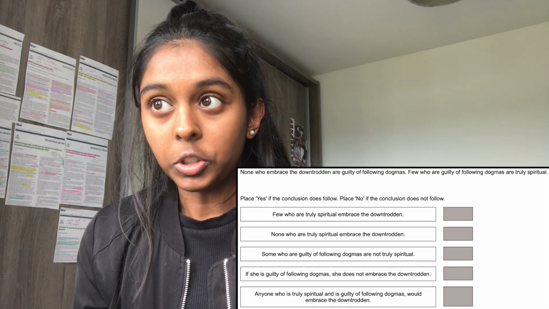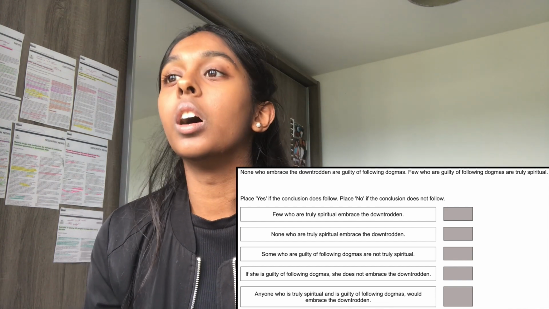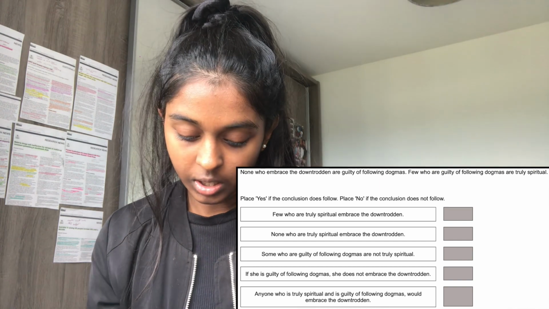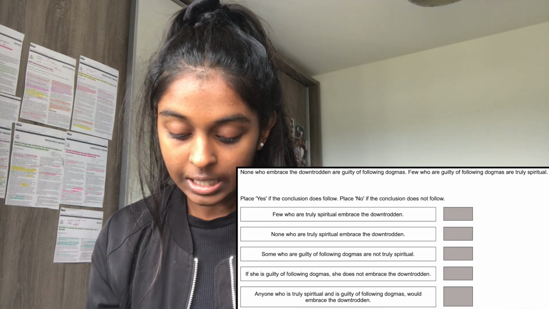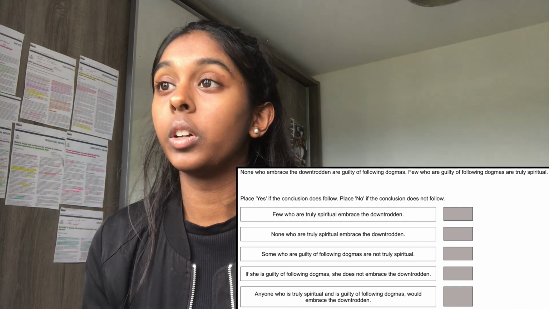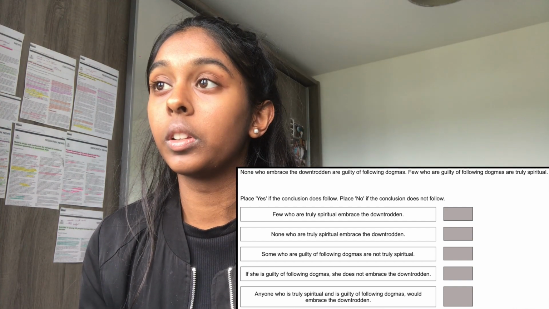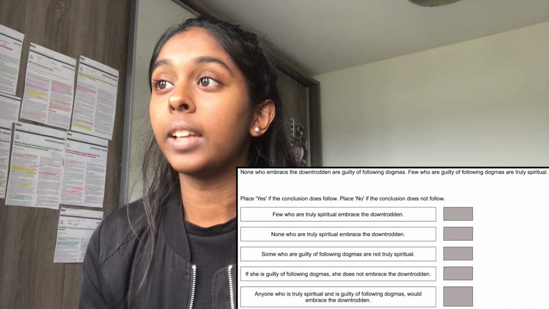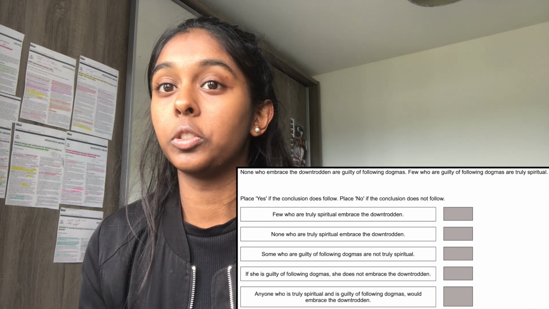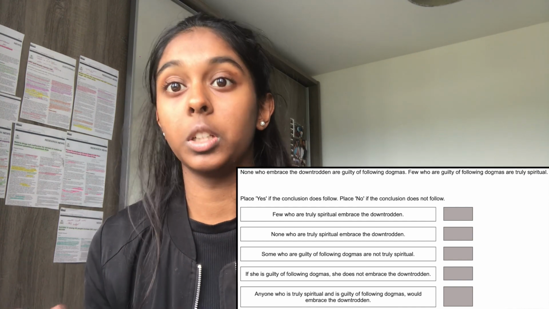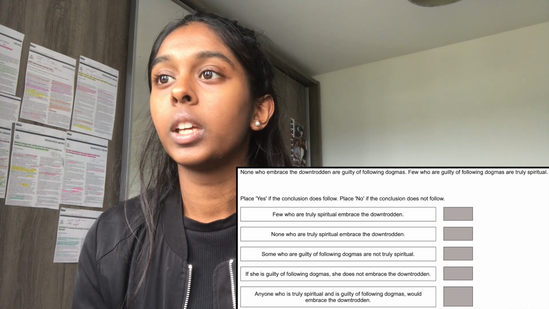Some who are guilty of following dogmas are not truly spiritual. This is going to be yes, because those who follow the dogmas, it only says that a few of them are truly spiritual, so not all of them, so some of them aren't going to be truly spiritual.